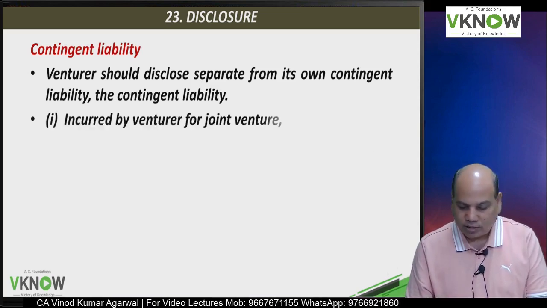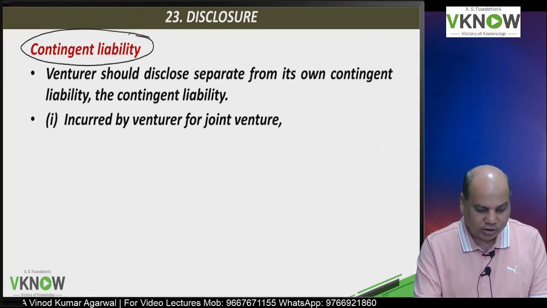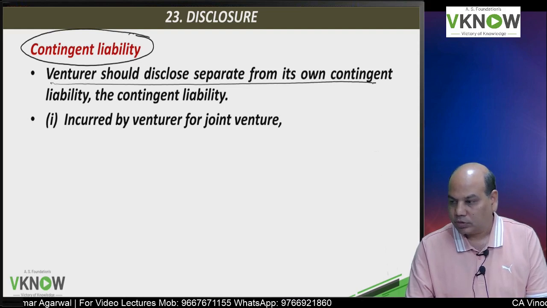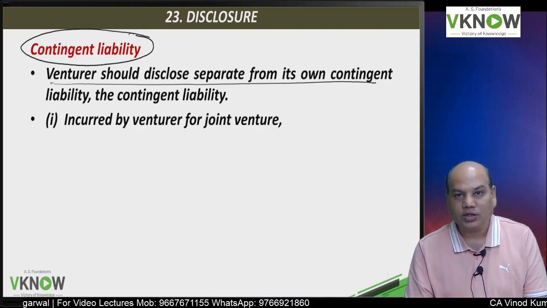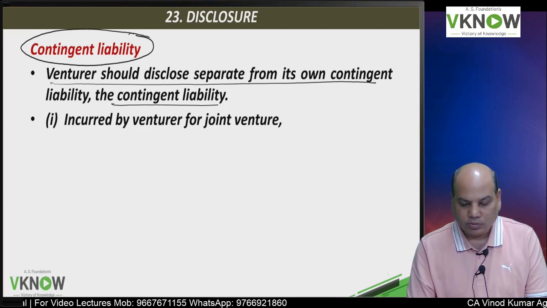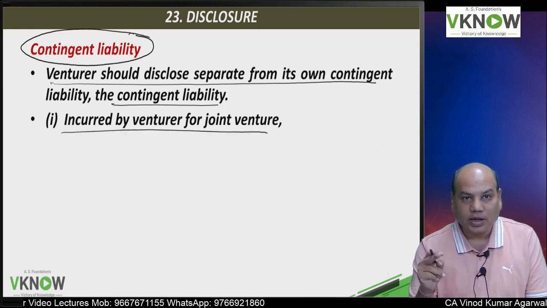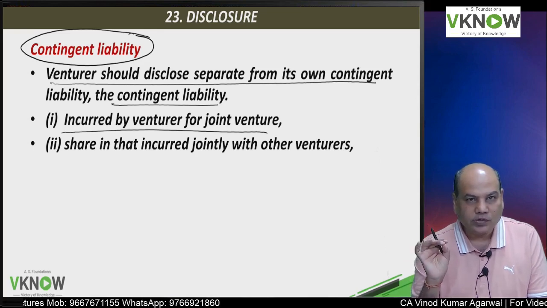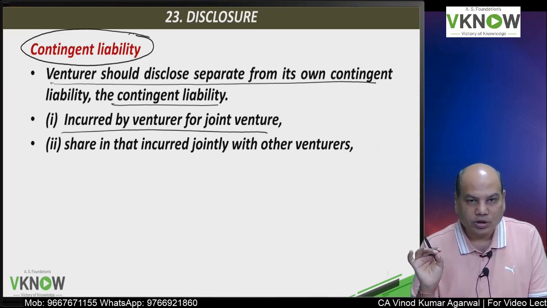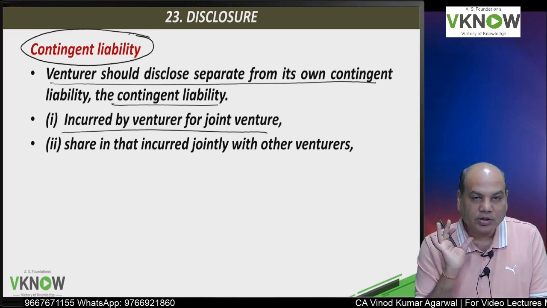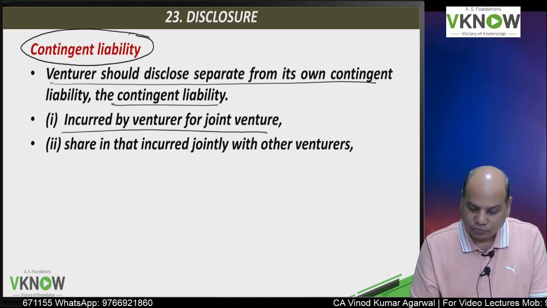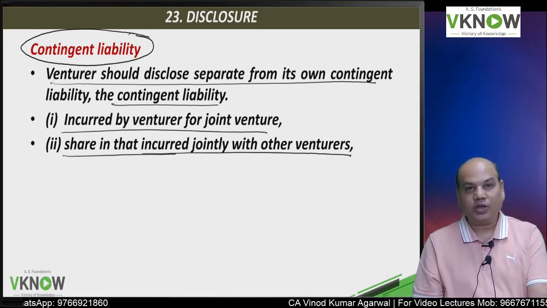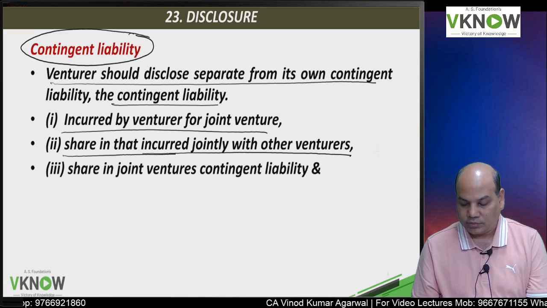So the disclosure requirement is, one is about contingent liability. The venturer would disclose, separate from its own contingent liability, the contingent liability incurred by the venturer for the joint venture. Whatever contingent liability he might be responsible for, disclose that. He also has to disclose the contingent liability which he has jointly incurred with other co-venturers.